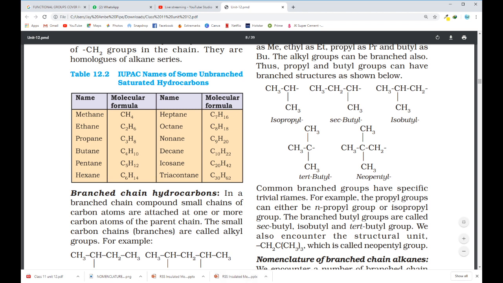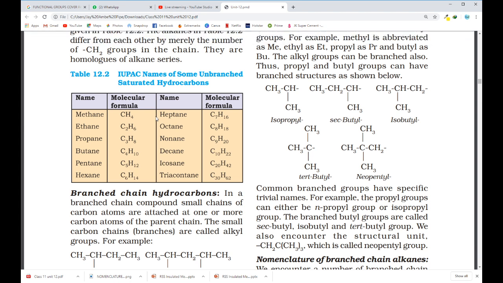So this way you can write the name of the hydrocarbon. Why are we studying this? This is very important for writing the names of hydrocarbon compounds which we are going to study after this, because your base carbon chain, that is the hydrocarbon chain, you should know its name.